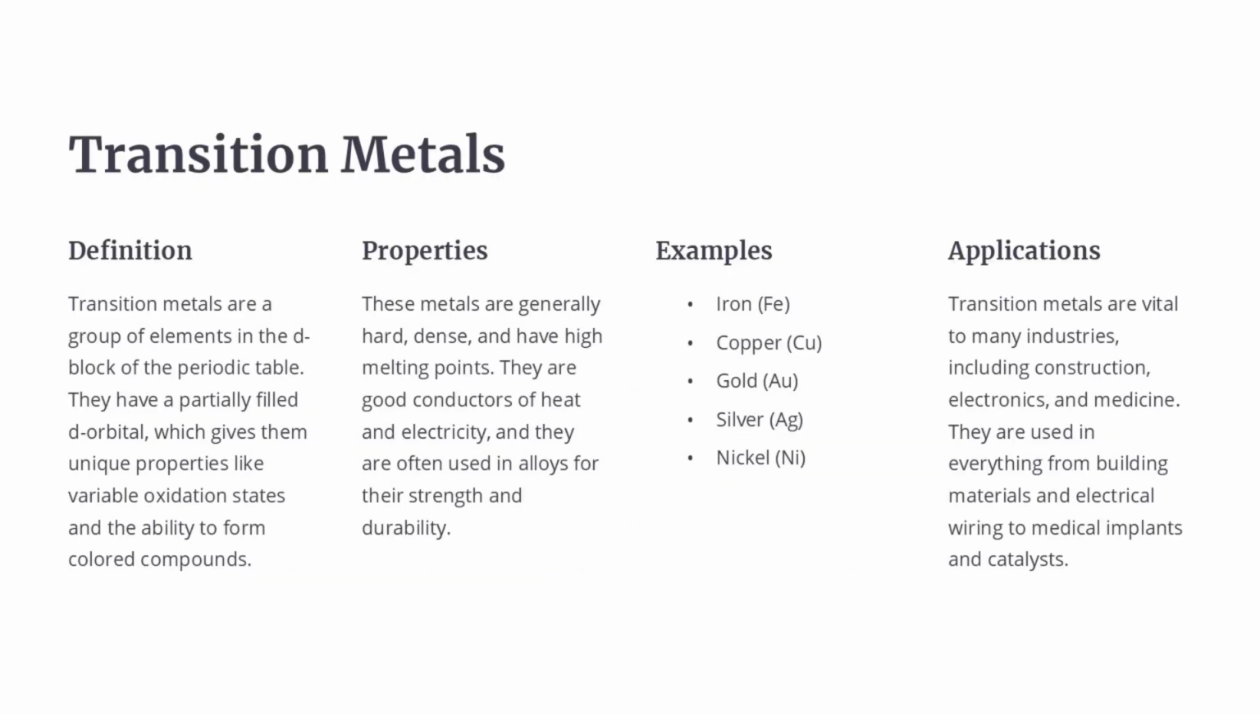Transition metals are a group of elements in the periodic table's d block. They have partially filled d orbitals, which gives them unique properties. These include variable oxidation states and the ability to form colored compounds. Transition metals are generally hard, dense, and have high melting points. They are good conductors of heat and electricity, making them useful in alloys. Key examples include iron, copper, gold, silver, and nickel. Transition metals are vital to many industries like construction, electronics, and medicine. They are used in building materials, electrical wiring, medical implants, and catalysts.